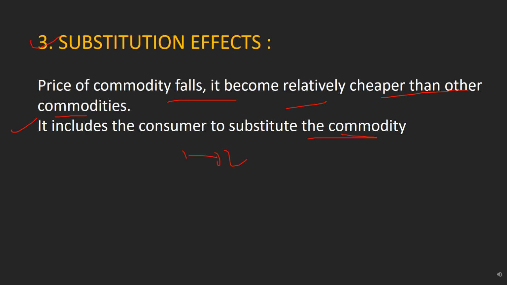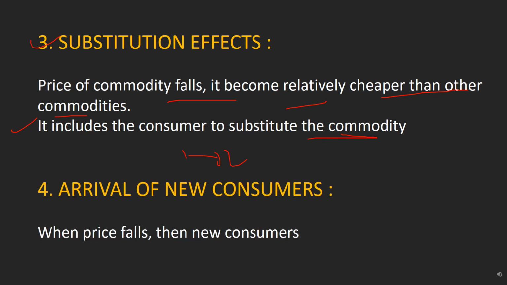Third one, substitution effect. Substitution effect means when the price of a commodity falls, it becomes relatively cheaper than other commodities. It induces the consumer to substitute the commodity. So the consumer will shift from one commodity to that cheaper commodity. So that's why the quantity demanded of it will rise. So there is an inverse relation. Another reason is the arrival of new consumers. When price falls, new consumers arrive.